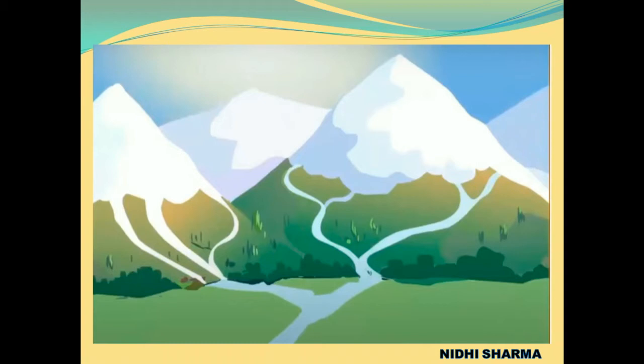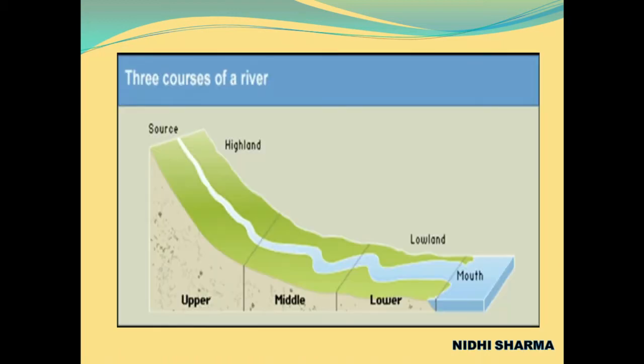Over the years, from the place of origin to its mouth, a river passes through three stages. So now in this video, we are also going to learn about the three stages of rivers. The three stages of rivers are the upper or the young course, the middle or the mature course, and the lower or the old course.